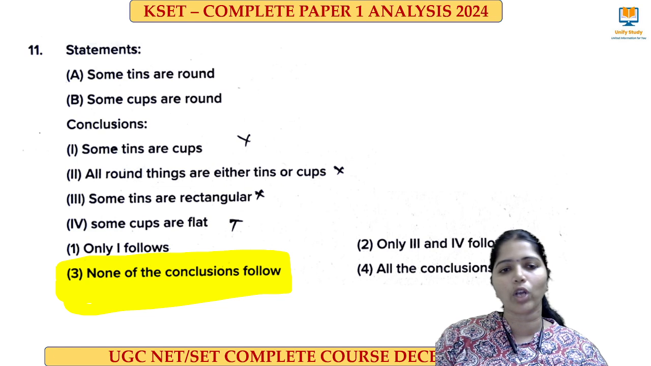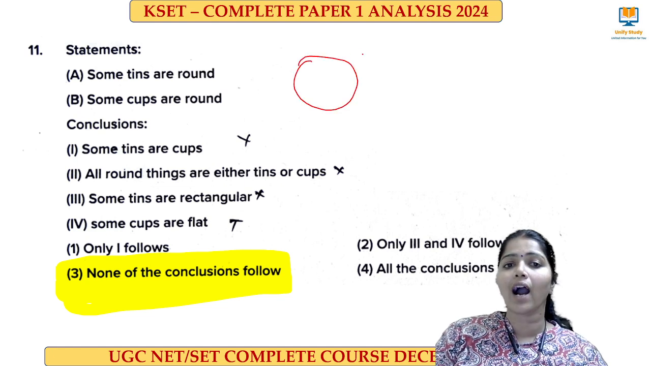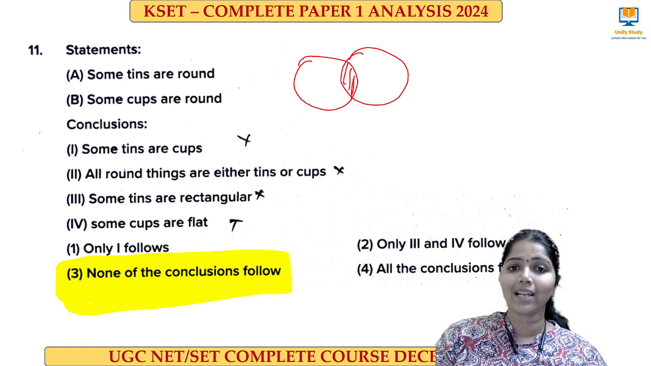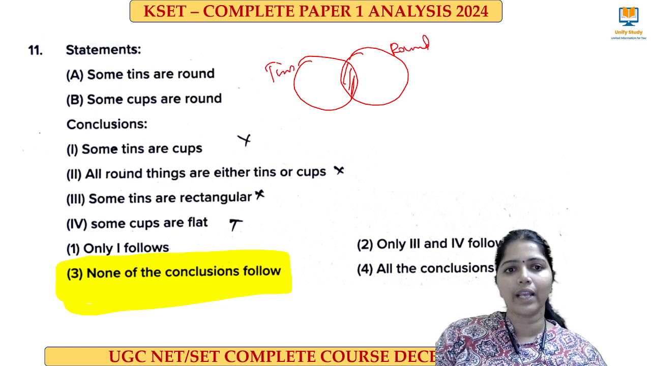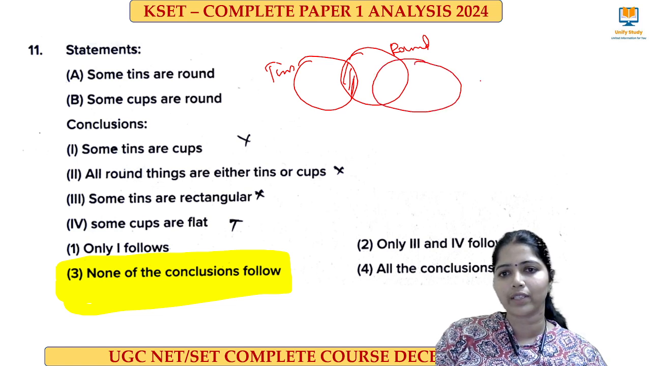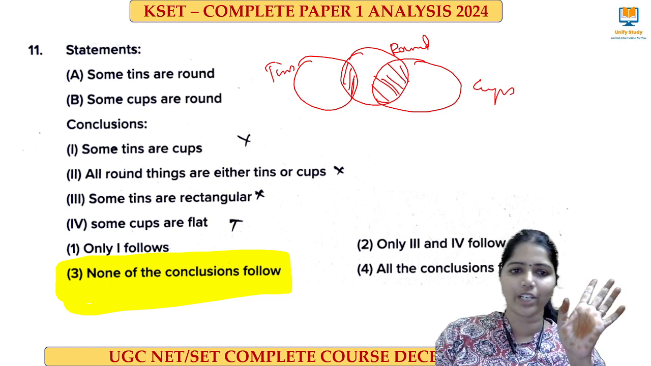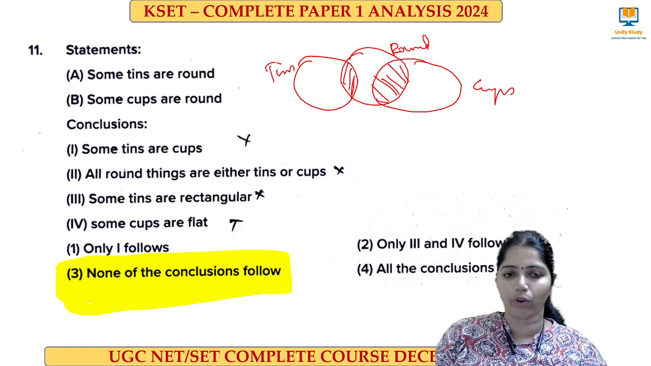Next question from logical reasoning. Some tins are round. See, there are some tins which are said to be round. And this is tin. And this is round. Clear? And here some cups are round. So I put here, this is cups. So I can put this as a common area. There are some cups which are round in shape. Now we have the conclusions to be followed.